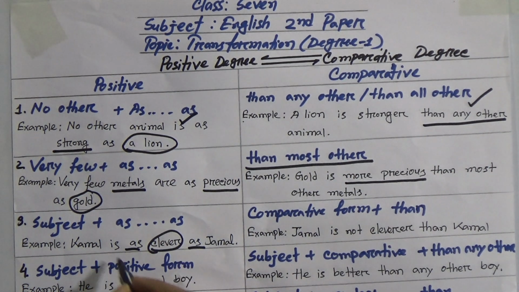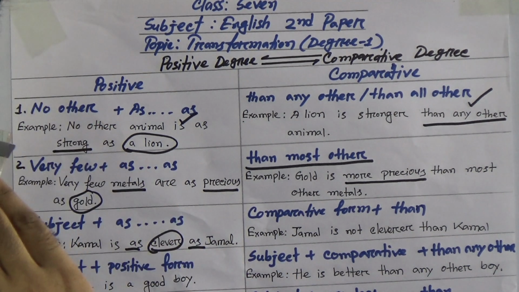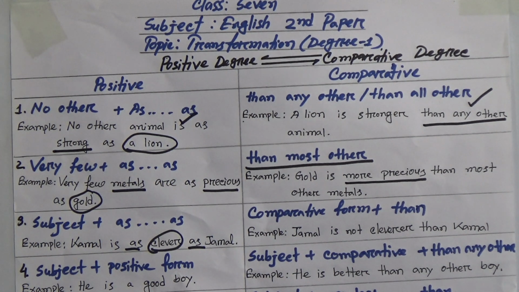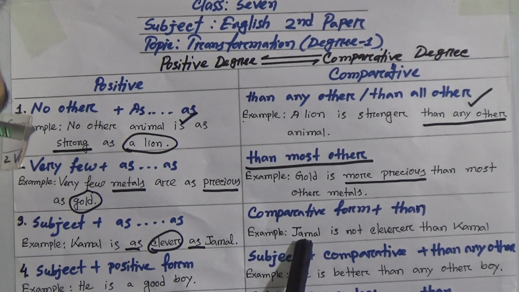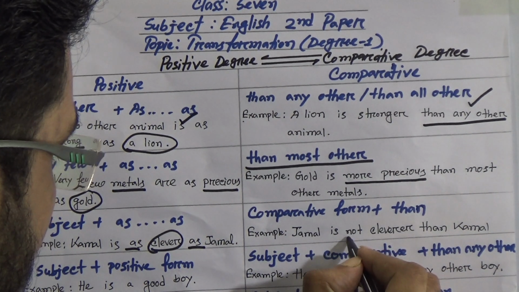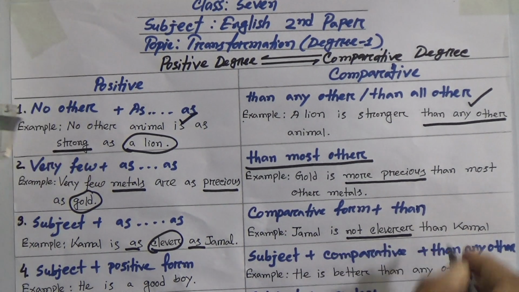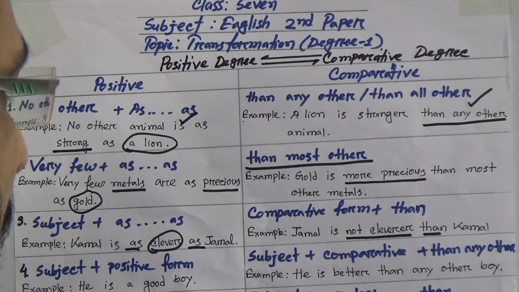And look here, Kamal is as clever as Jamal. That means both Kamal and Jamal are the same. Here in terms of their cleverness, Kamal and Jamal are the same. So we will use the second subject at first, that means Jamal. Jamal is not cleverer. Look here, you will make it negative. Not cleverer than Kamal. That means Jamal is not cleverer than Kamal. That means Kamal and Jamal are the same.